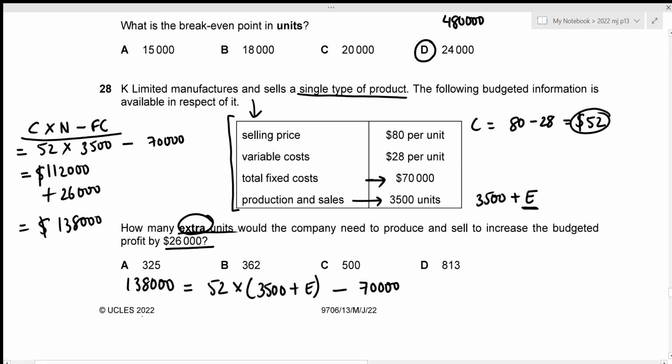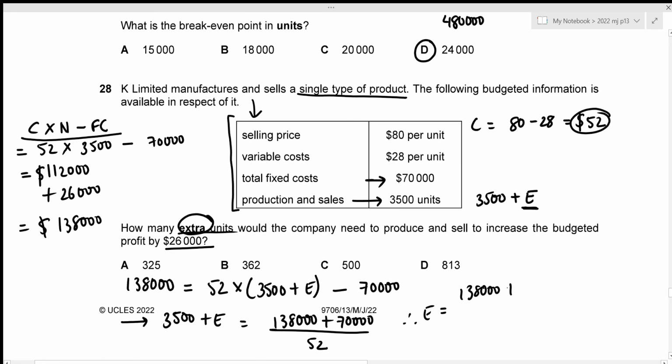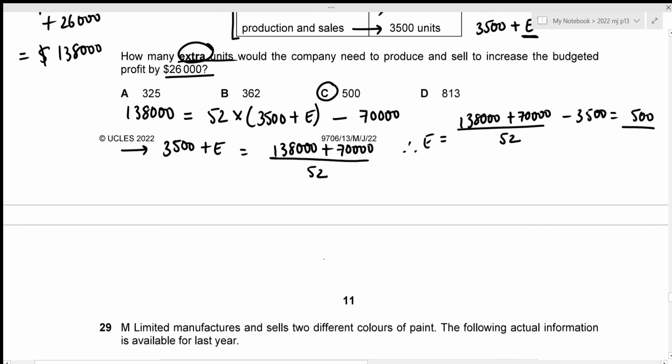All right. So now 3,500 plus E is going to be 138,000 plus 70,000 divided by 52. So now the extra units is just going to be 138,000 plus 70,000 divided by 52 minus 3,500, which results in the value of 500. So this is the answer that we are looking for, which is given in option C. That's our correct answer. Now we can move towards question number 29.